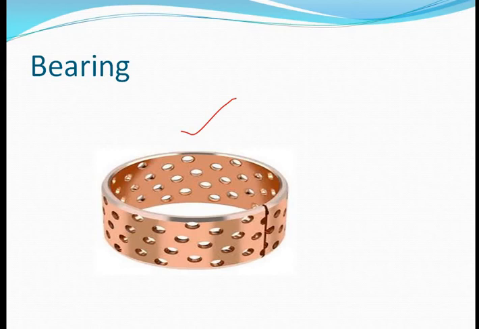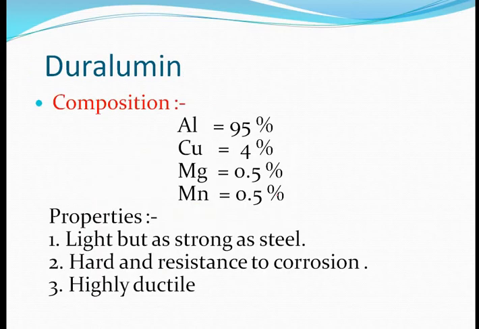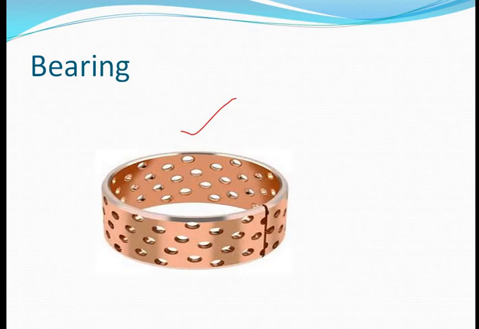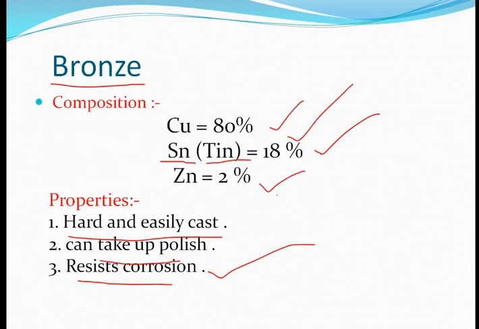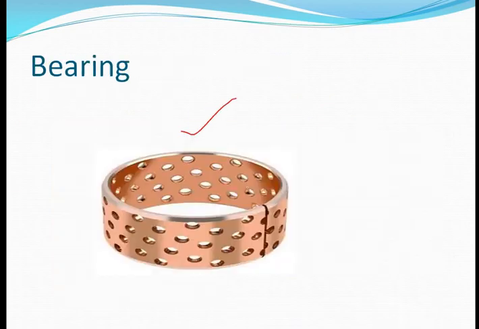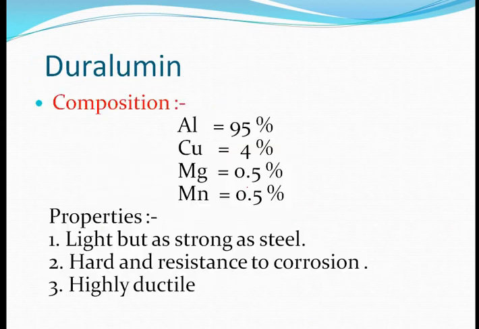The best thing about these alloys is that they are all corrosion resistant. In the case of bronze, copper is present in 80%, tin in 18%, and zinc in a 2% ratio. It is a very simple thing. The simplest approach is that we only need to learn their composition and their uses. But without knowing their properties we are not able to learn them, so that's why we are talking about the properties also.